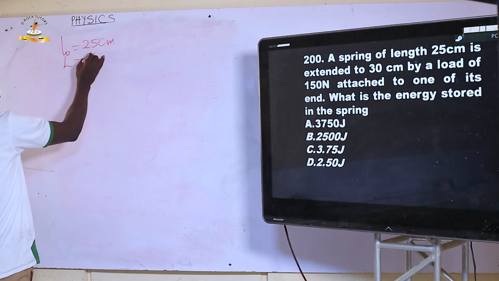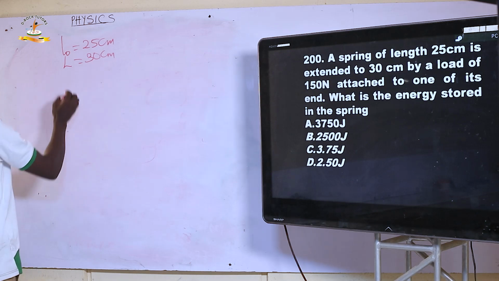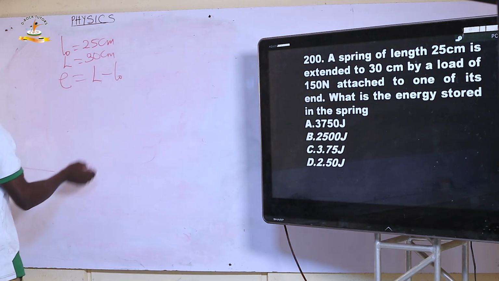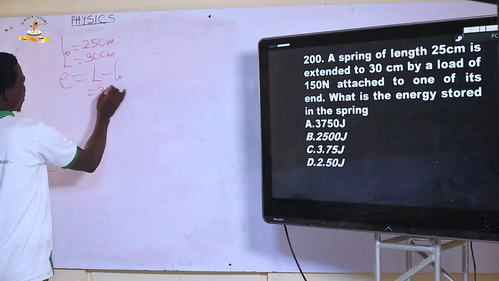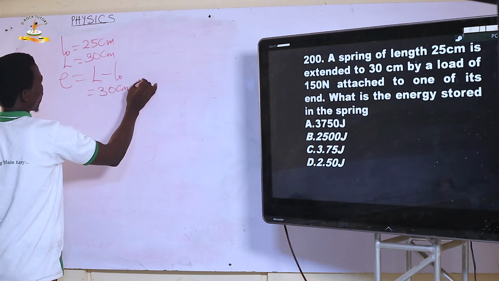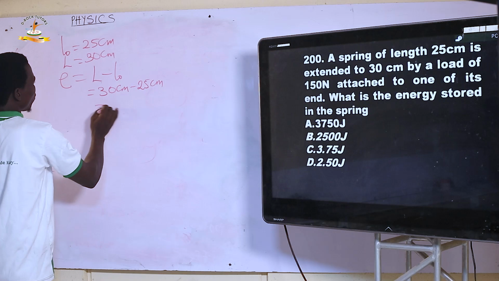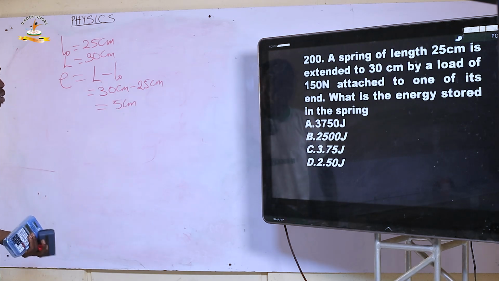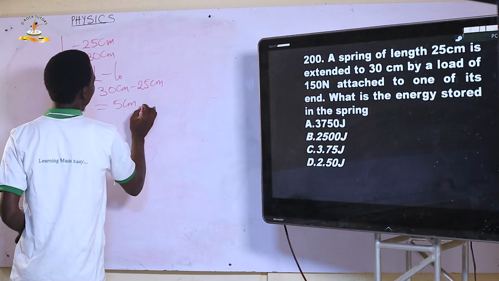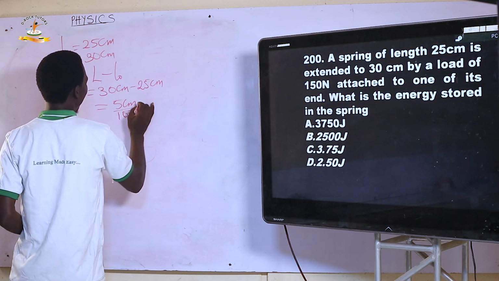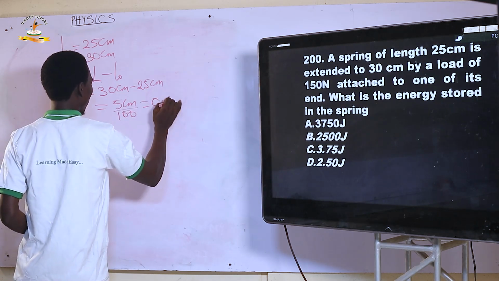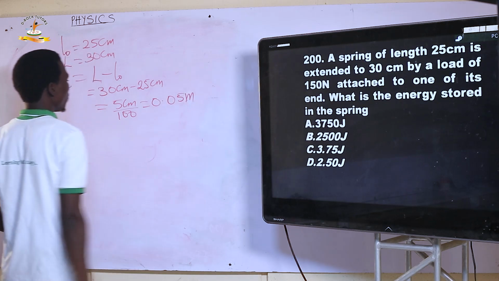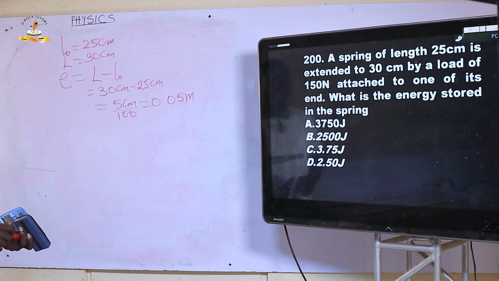We know that our elongation is final length minus original length, and that is going to be 30 centimeter minus 25 centimeter. This is going to be 5 centimeter. We cannot use 5 centimeter. We have to convert to the standard unit, so it's going to be divided by 100. And this is 0.05 meter. So that is my elongation in meter.